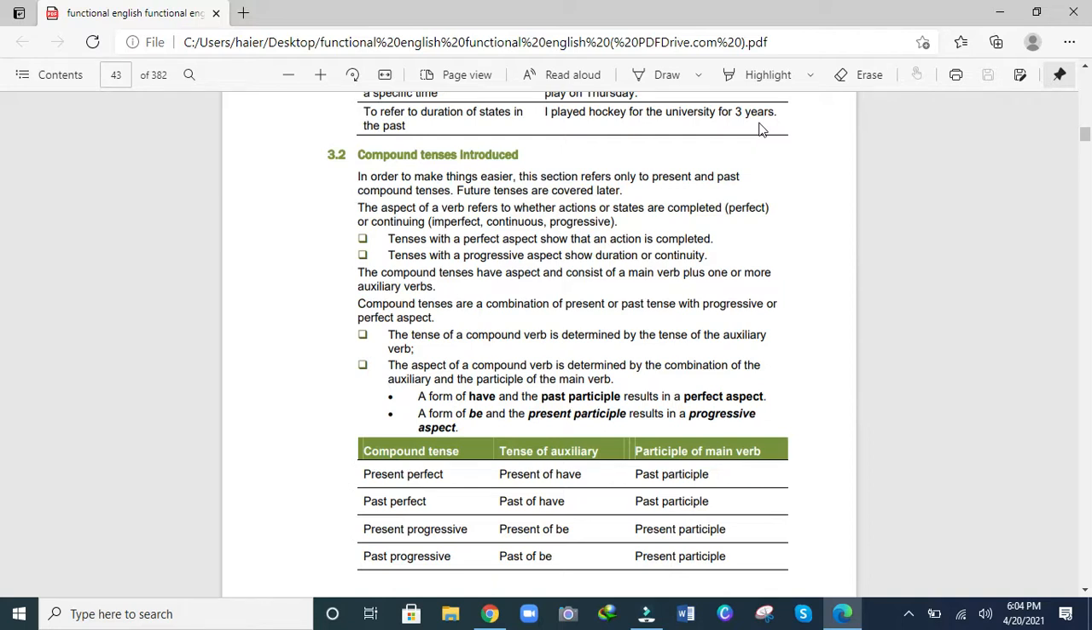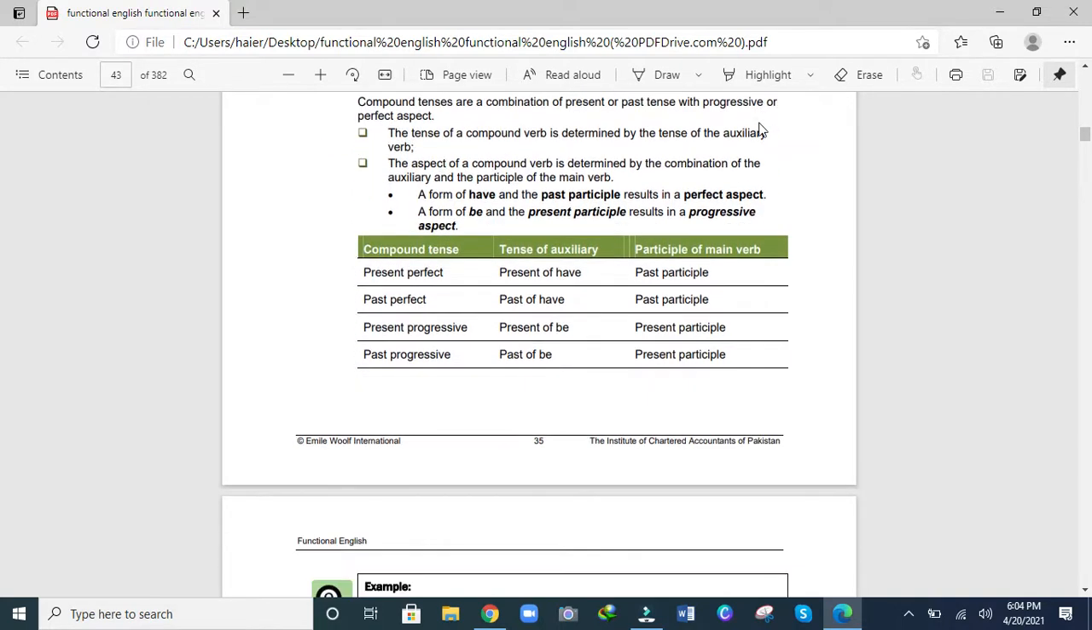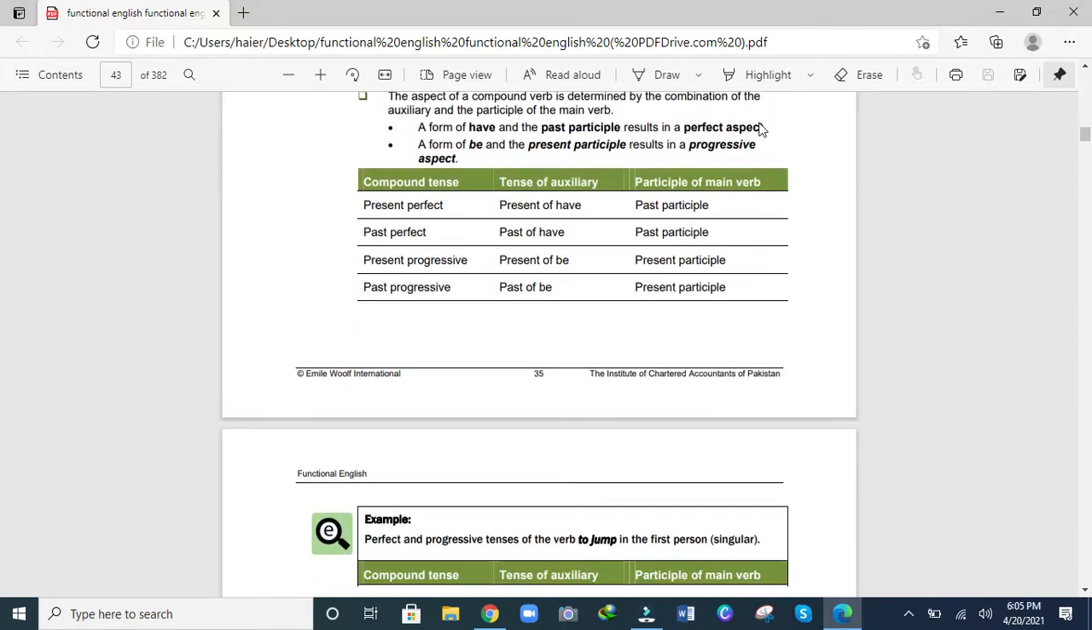Compound tense. Present perfect: present of have plus past participle. Past perfect: past of have plus past participle. Present progressive: present of be plus present participle. Past progressive: past of be plus present participle.